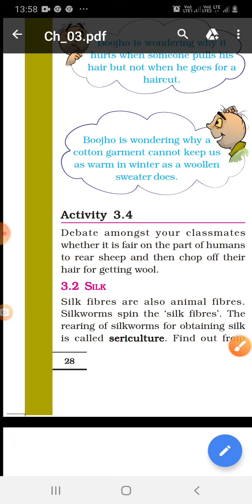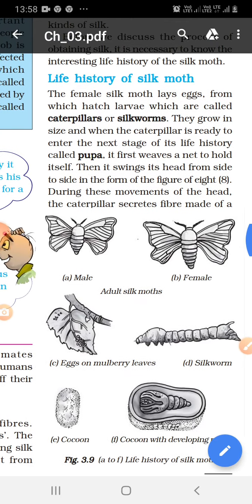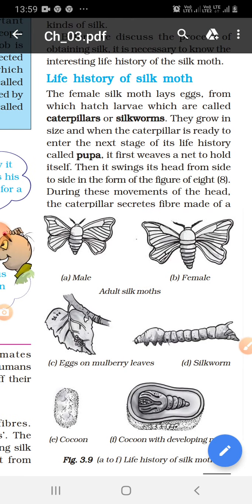What is rearing of animal? I have already told you. The rearing of animal means to look after it by providing food and shelter. How can we get silk from silk moth? To know it, first of all, we must know about the life history of silk moth.